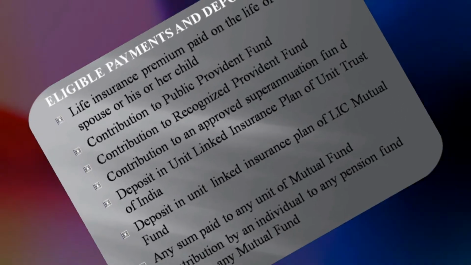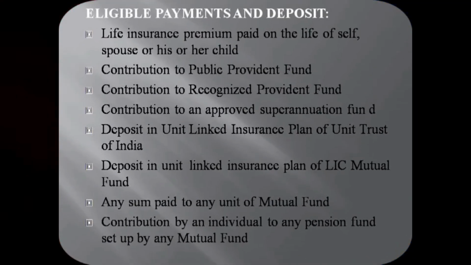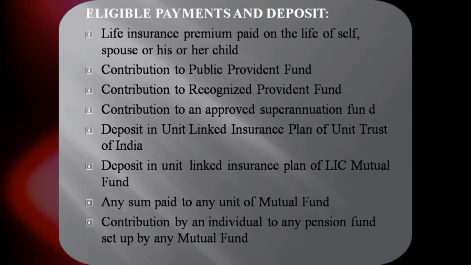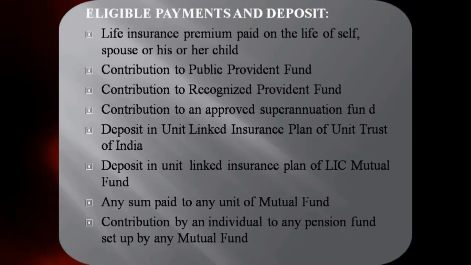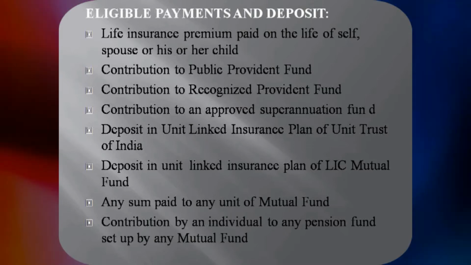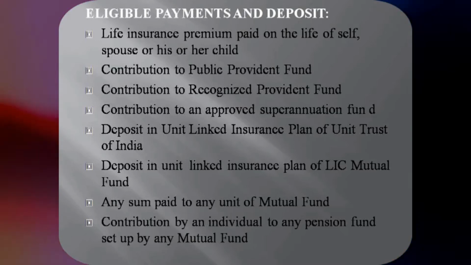Now let us go through the payments and deposits which are eligible to have deduction under section 80C. The first one is life insurance premium paid on the life of self, spouse, his or her child. That means if Mr. X is the assessee, if he pays LIC premium on his life and Mrs. X and his children, that is eligible. Any LIC premium paid on the life of brother, sister, mother-in-law, father-in-law, grandparents, that is not eligible. To get the deduction under section 80C, the life insurance premiums should have been paid on the life of the assessee, that is life of self, spouse, either husband or wife, or his or her child.